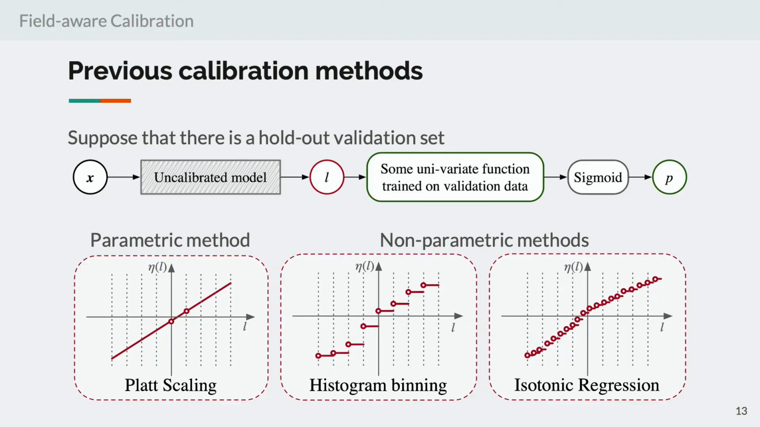In general, we suppose that there is a holdout validation set where we can obtain a calibration function. A calibration function is often a univariate mapping from the original model output to a calibrated one. Previous calibration methods include the parametric method, Platt scaling, which is basically to learn a logistic regression model between the prediction p hat and the labels y. Or we have non-parametric methods following the idea of binning, for example, histogram binning and isotonic regression, which are also commonly used in the industry.